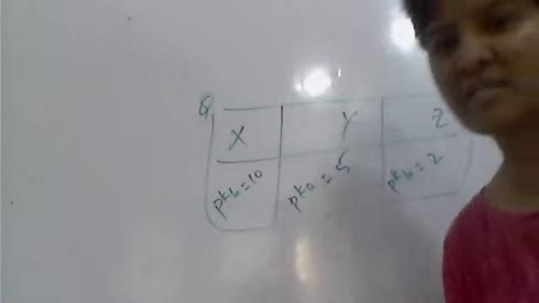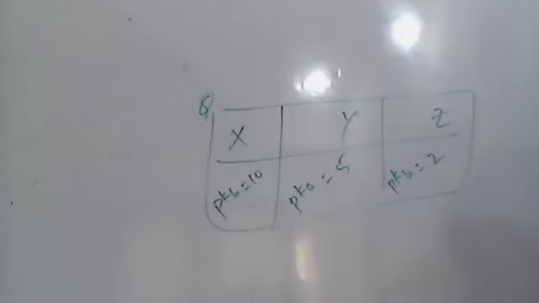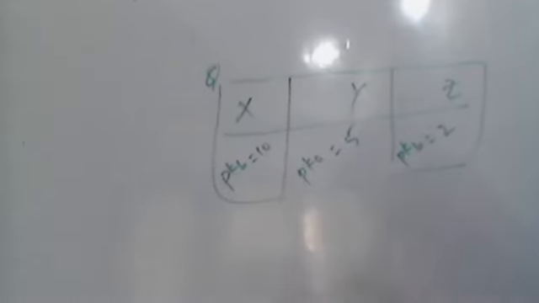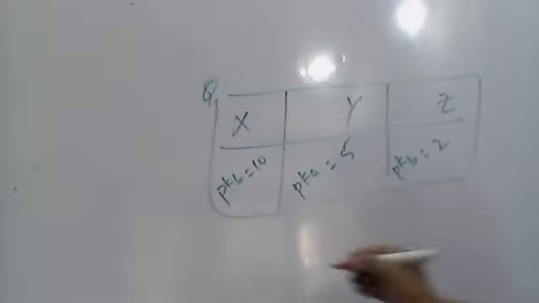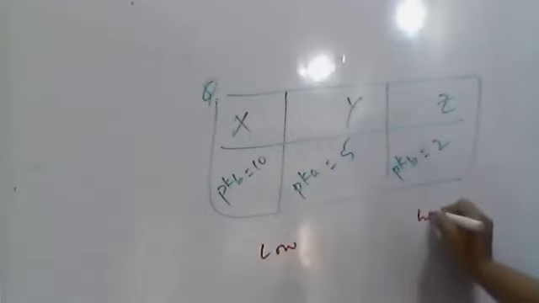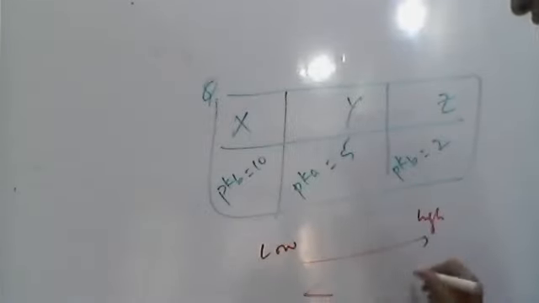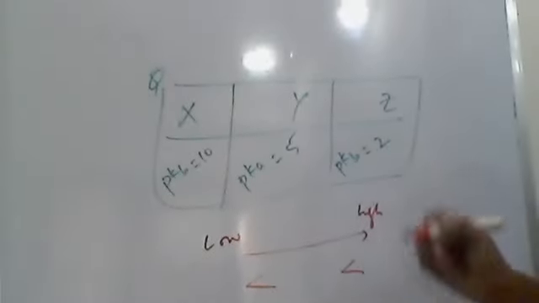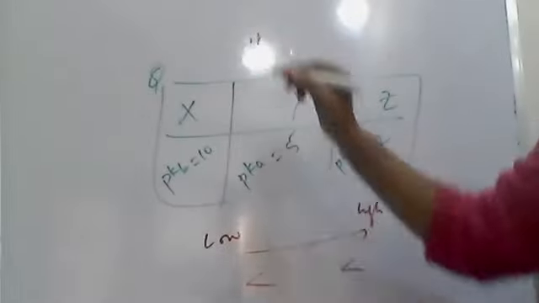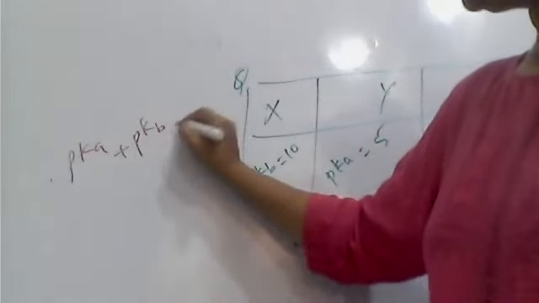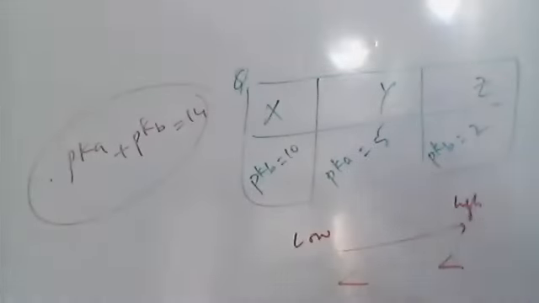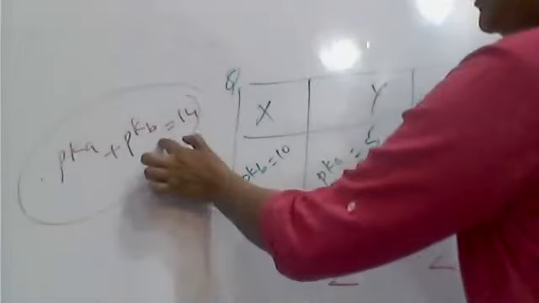If it is asked to arrange them in increasing order of their basic nature, you have to use this sign. Increasing means low to high, so you have to use the greater than symbols. The simple thing, as I told in previous classes, is that pKa plus pKb is equal to 14.